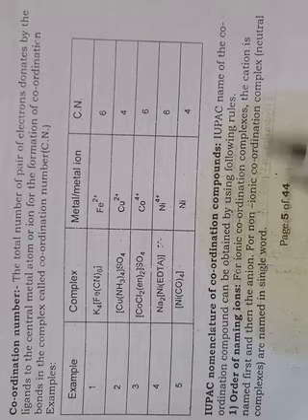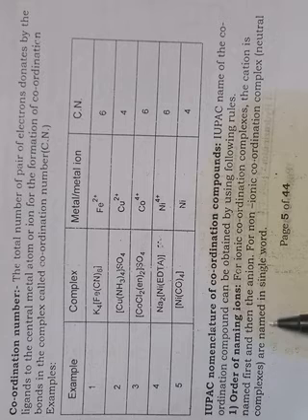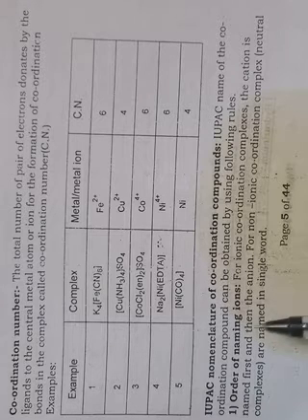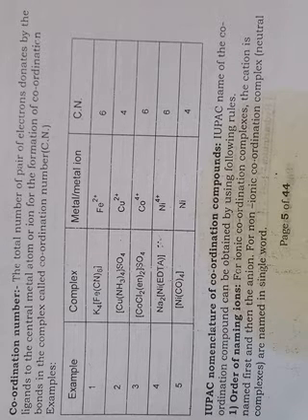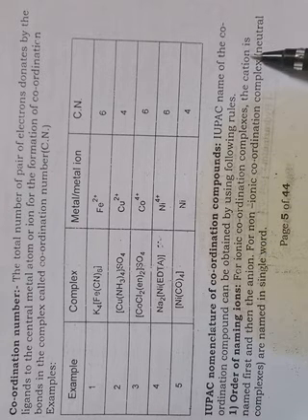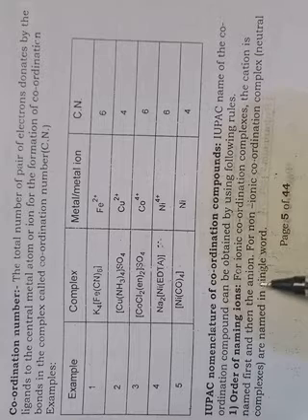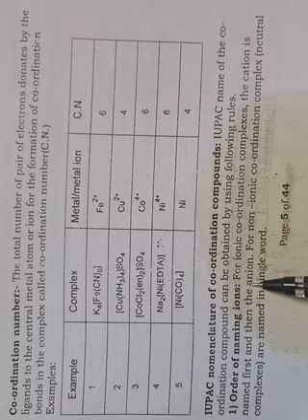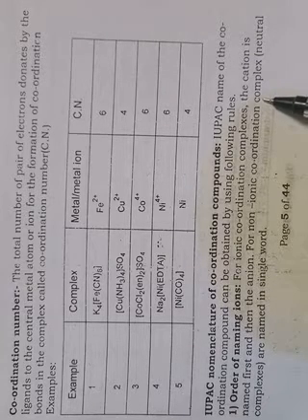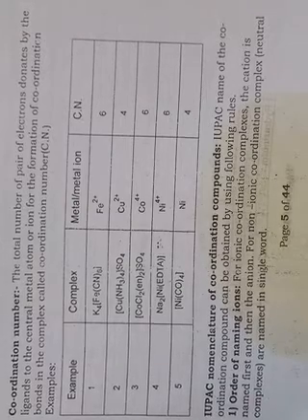For a non-ionic coordination complex or neutral complex, they are named as a single word. So here we have to note down that in any ionic coordination complex, the cation is named first, then the anion. For non-ionic or neutral complexes, they are named in a single word.